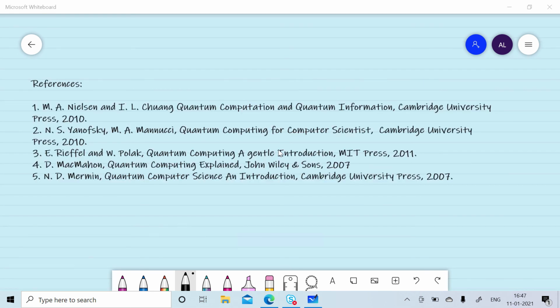In this session, we discussed the concept of single qubit gates. In the next session, we will discuss the concept of 2 qubit gates.